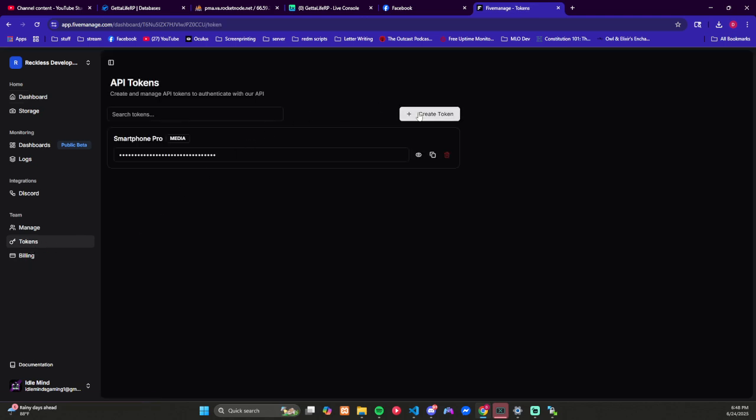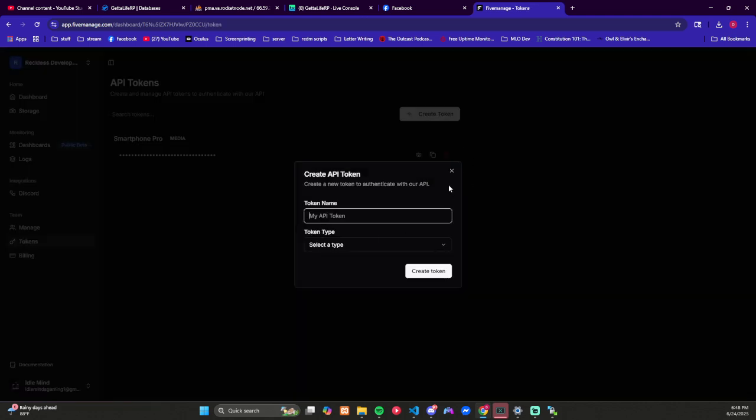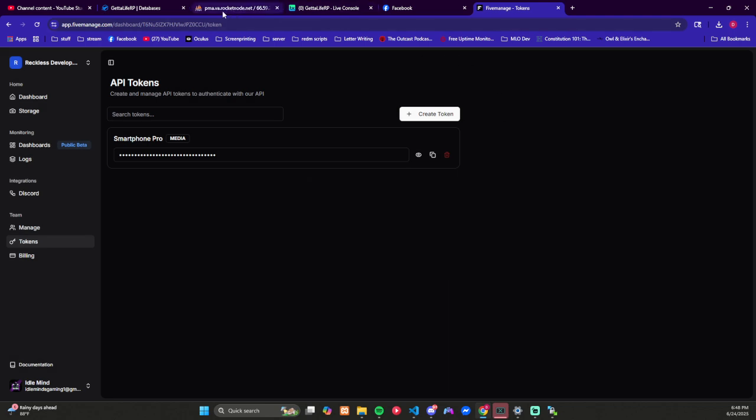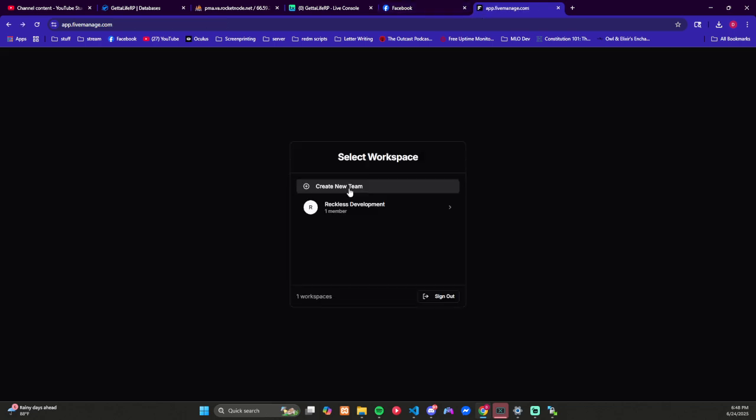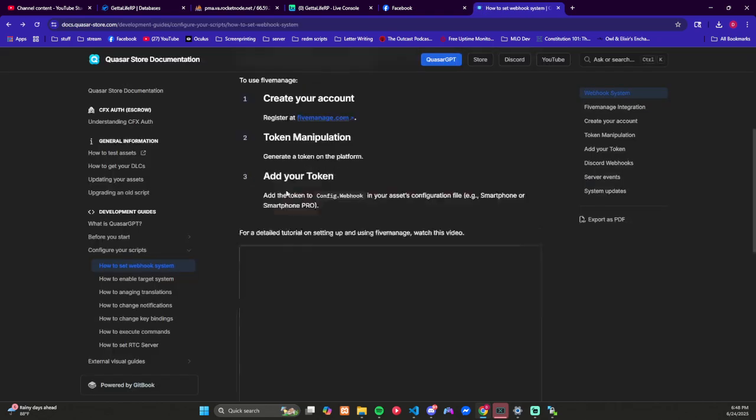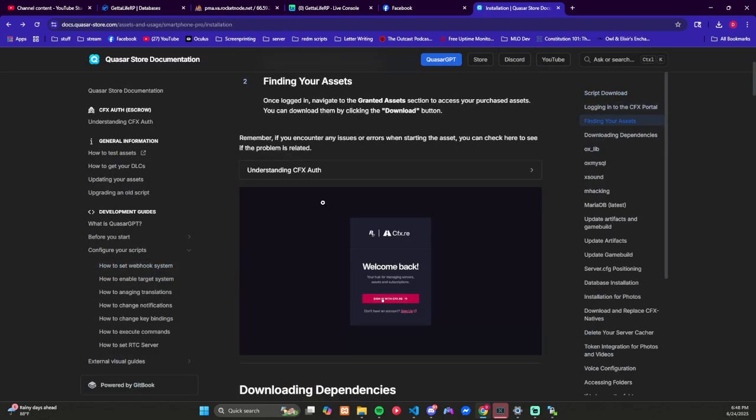All you'll do is create a new token for your server, and when you get done, it will give you a token. So I just have to copy the token and install it into the server. I'll leave this open on this screen, and then I can continue working on the server.